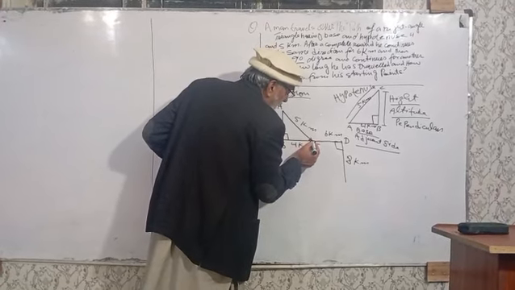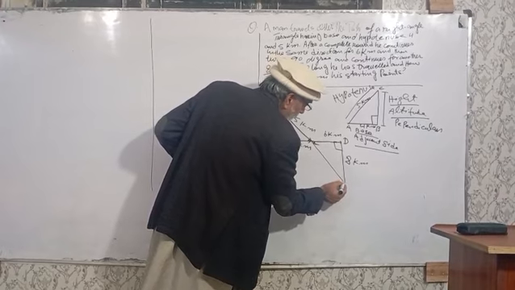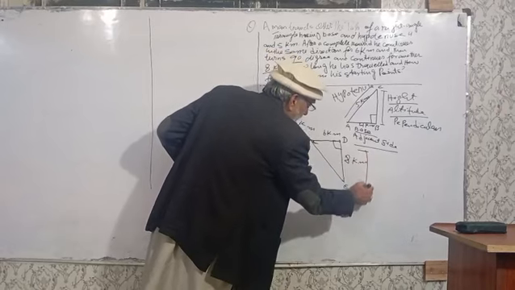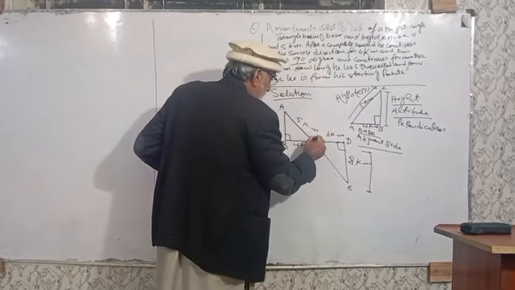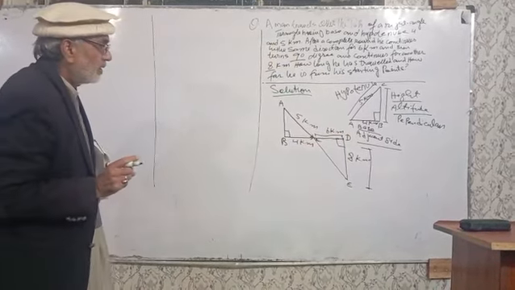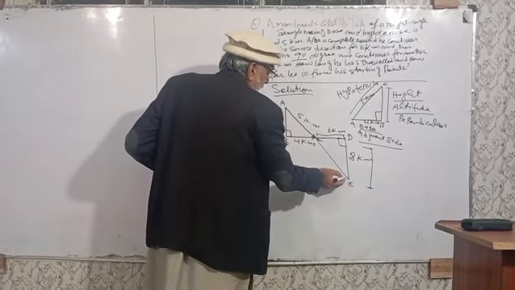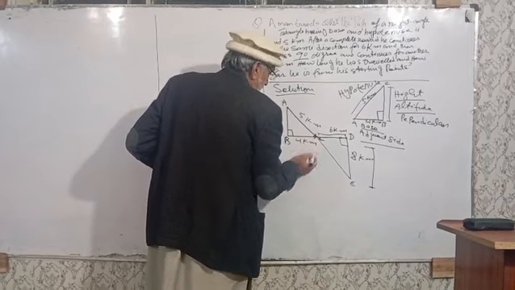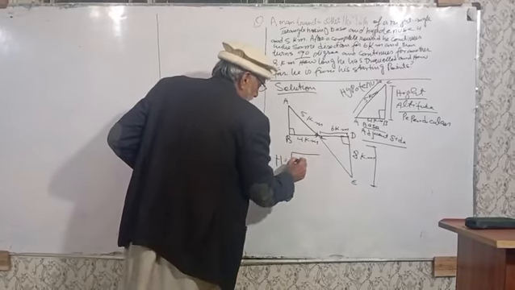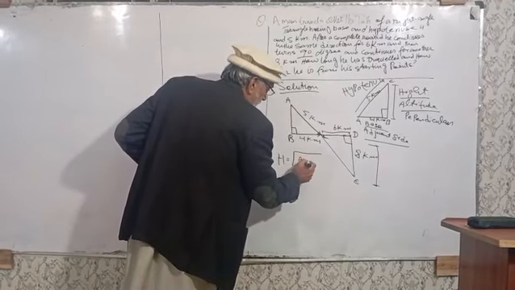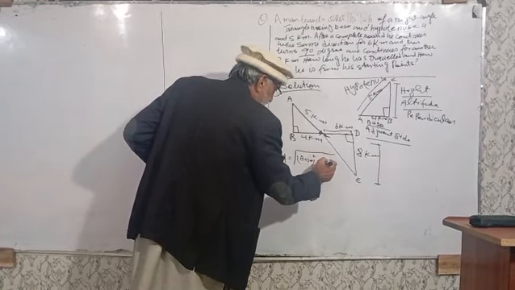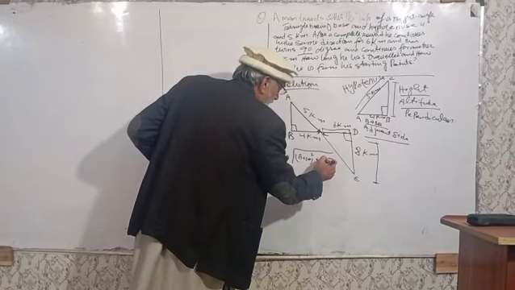So when you join point C to E, this point will be E. This distance is 8 kilometers and the distance from point C to point D is 6 kilometers. First of all, we will use the formula of the triangle: hypotenuse is equal to the square root of the square of base plus the square of height.